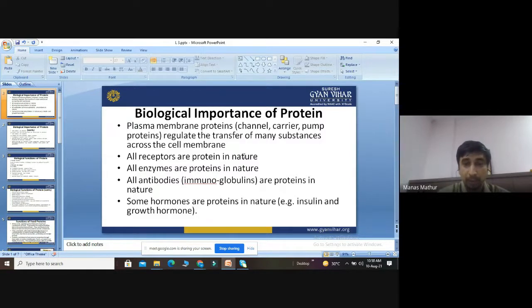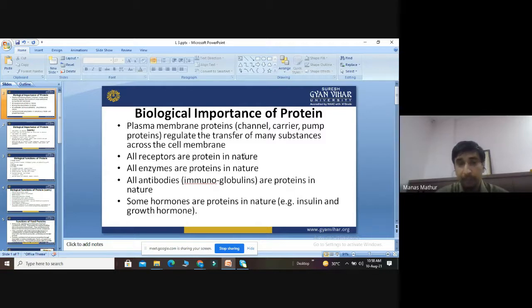So first of all, proteins are an important part of the plasma membrane. They act as channels so that they can help in the transport of various solutes and chemicals. So they regulate the transfer of many substances across the cell membrane. Basically, all the receptors present on the plasma membrane are protein in nature. And also the various enzymes used in biochemical reactions. All enzymes are basically proteins in nature. And in the immune system, when we talk about antigens and antibodies, all antibodies are also protein in nature.